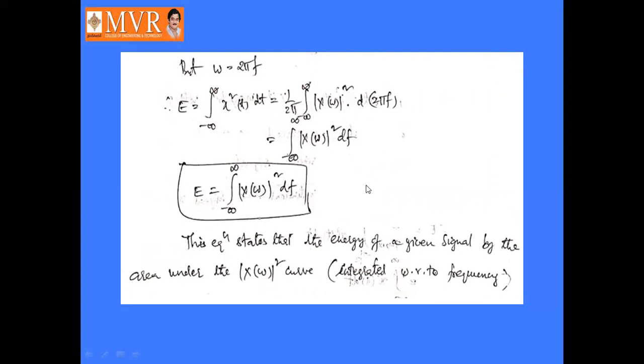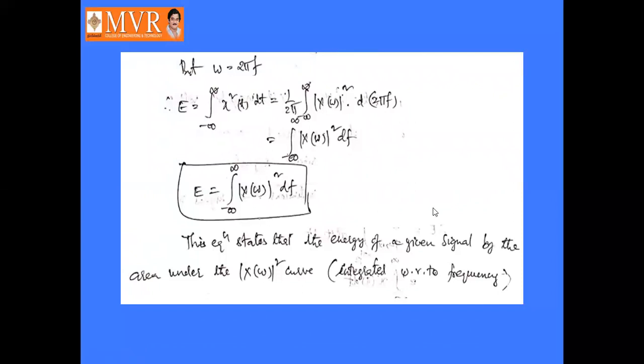So this equation states that the energy of a given signal is the area under the mod x of omega square curve, integrated with respect to frequency, that is df. This is the energy density spectrum, or also called Parseval's theorem.